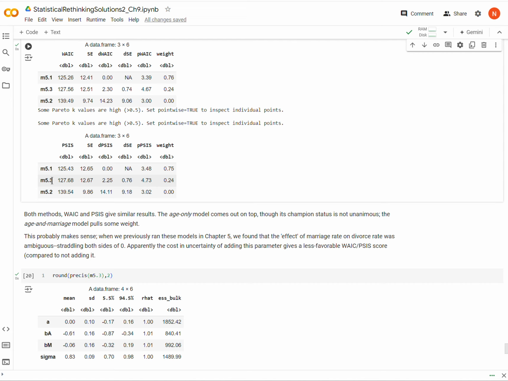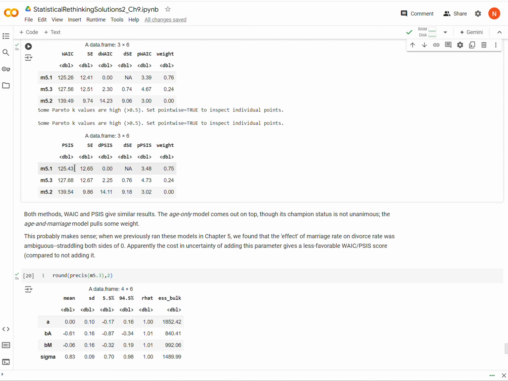There was a cost in uncertainty for adding the parameter of marriage rate that made the predictive reliability of M5.3 worse than M5.1. So I hope that makes sense. So that's kind of what's happening here.